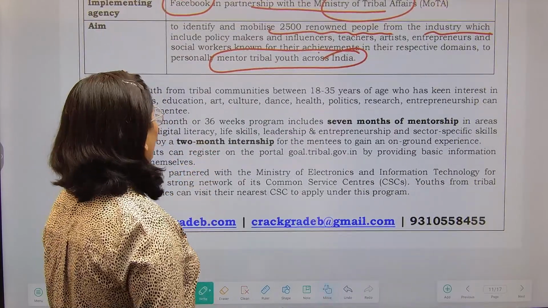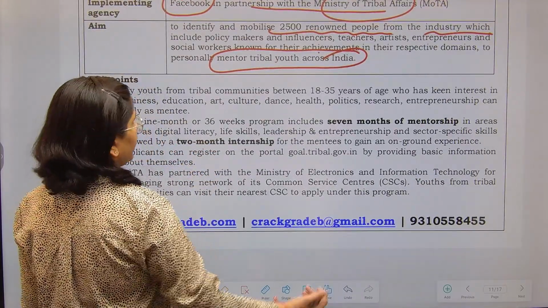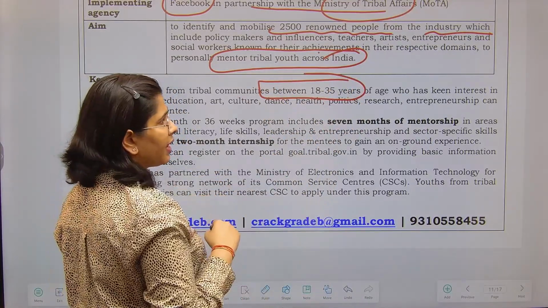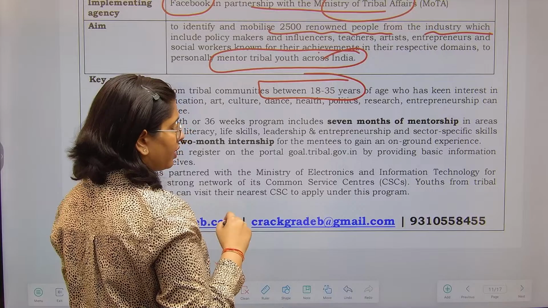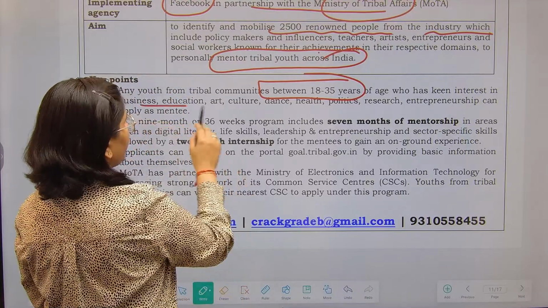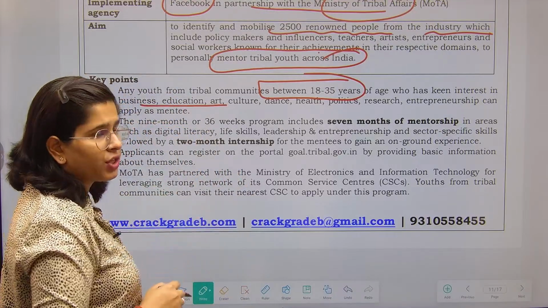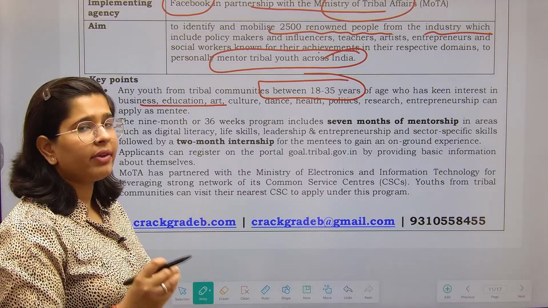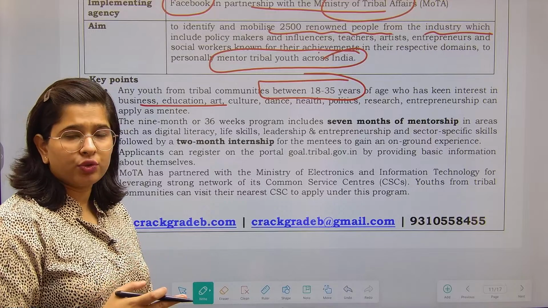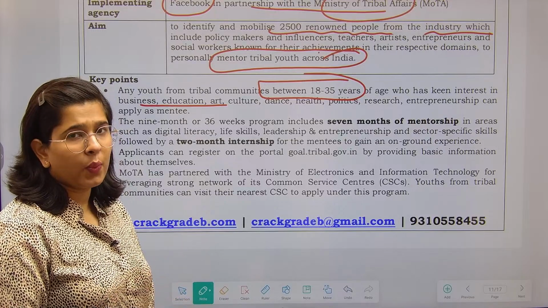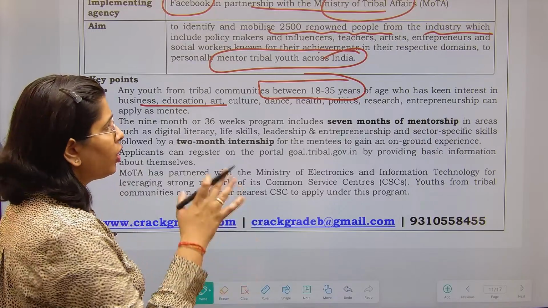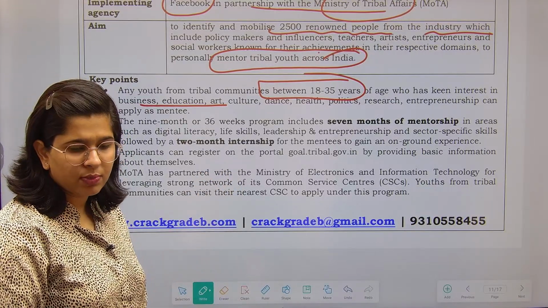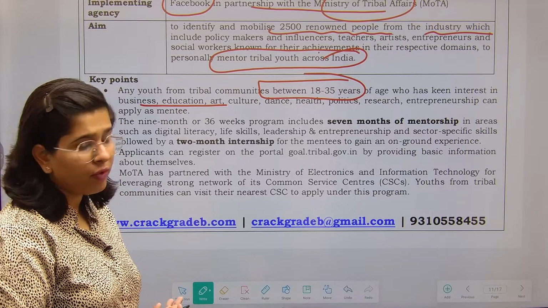Now let's see who all are the eligible. So any particular person who is from the tribes and having the age group of 18 to 35 years, and those who are having keen interest in business, education, art, culture, dance, etc., politics, research, anything. If you are having research in it, you are going to study with us, as well as all of these will be provided over the technology. Over the technology means because obviously this was launched at the time of COVID.